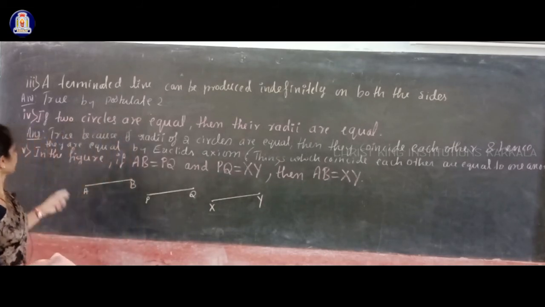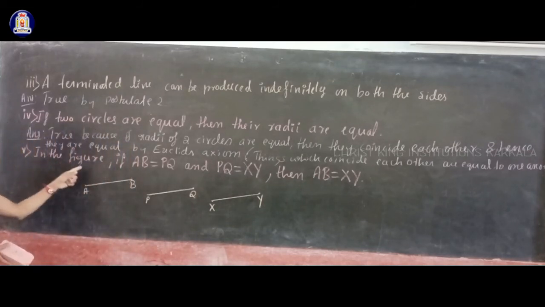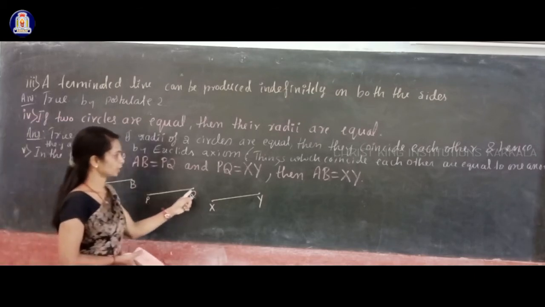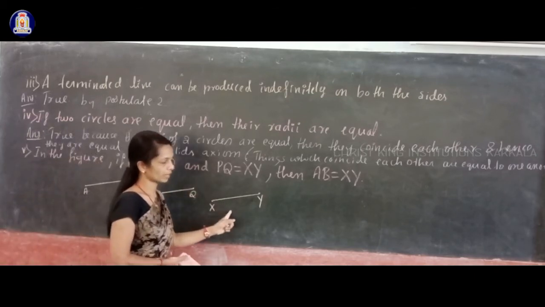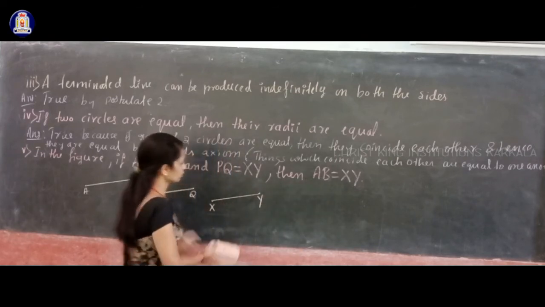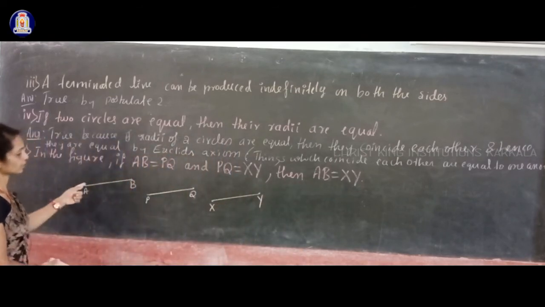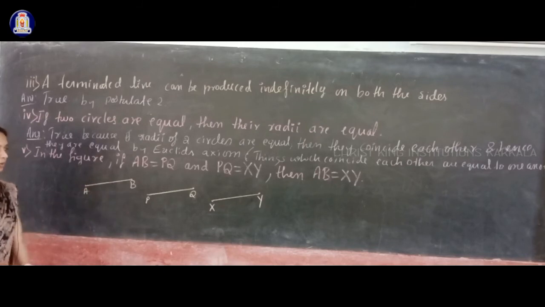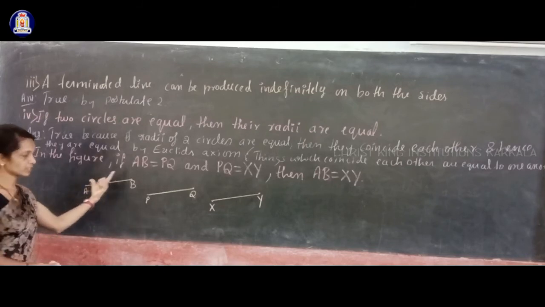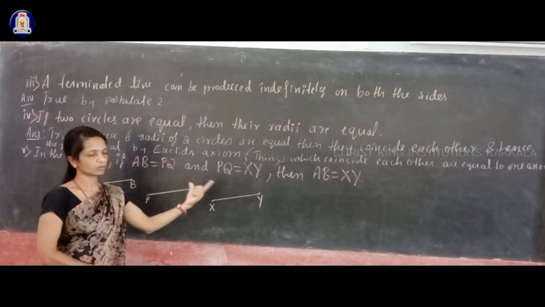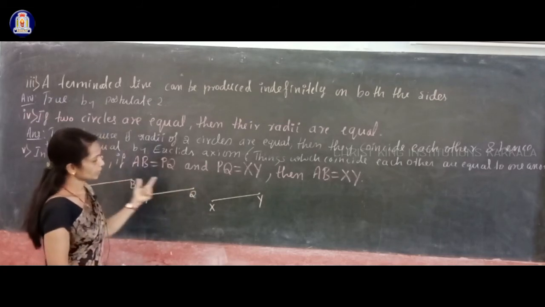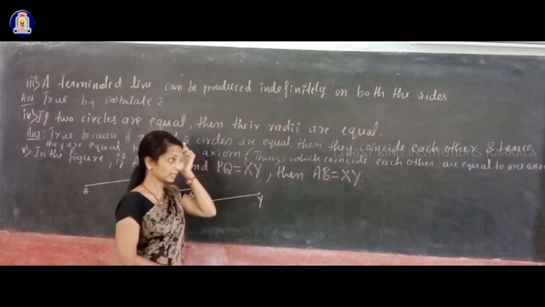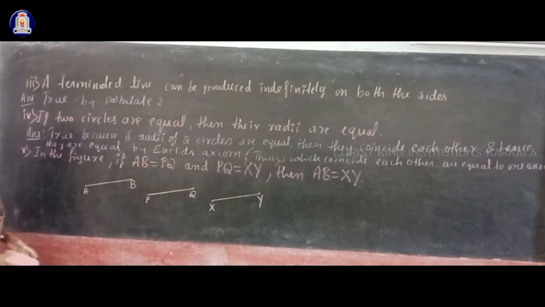And the next statement is, in the figure, if AB is equal to PQ and PQ is equal to XY, then AB is equal to XY. You are given three line segments AB, PQ and XY. They are like this. AB is equal to PQ and PQ is equal to XY. So now AB is equal to XY. Like this we used it many times. And is this statement true or false? This statement is true. Why?